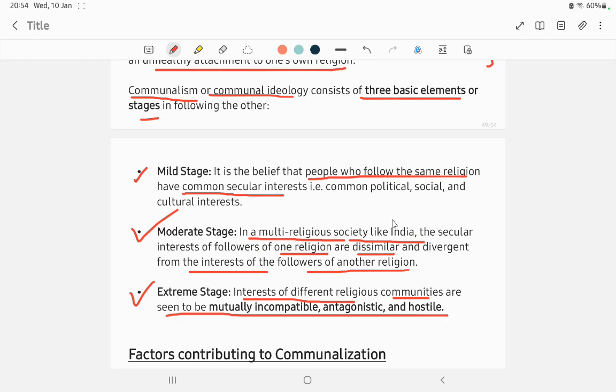In the first stage, Hindus and Muslims have the same feeling. In the moderate stage, the feelings do not match. In the extreme stage, the feelings do not match at all, it is incompatible, antagonistic and hostile, which means fighting begins. So these are the 3 forms of communalism: mild stage, moderate stage, and extreme stage.